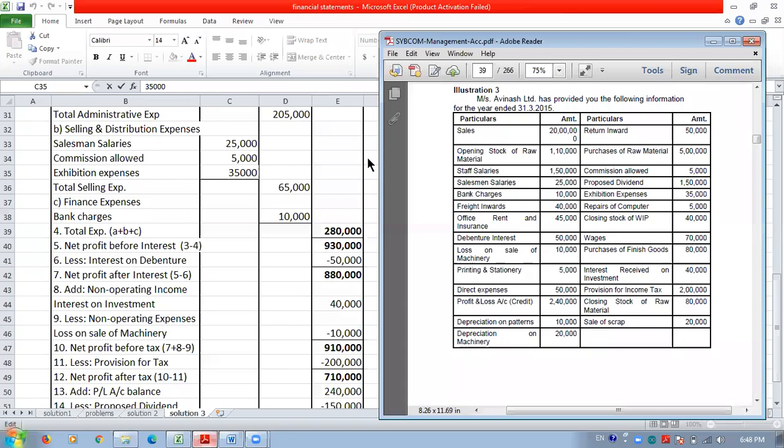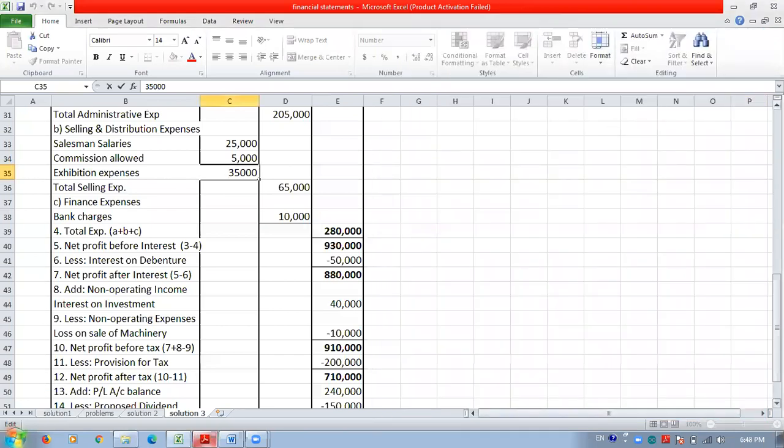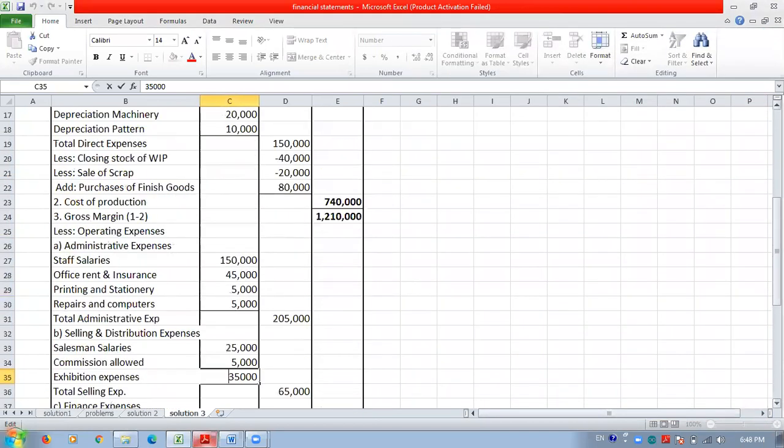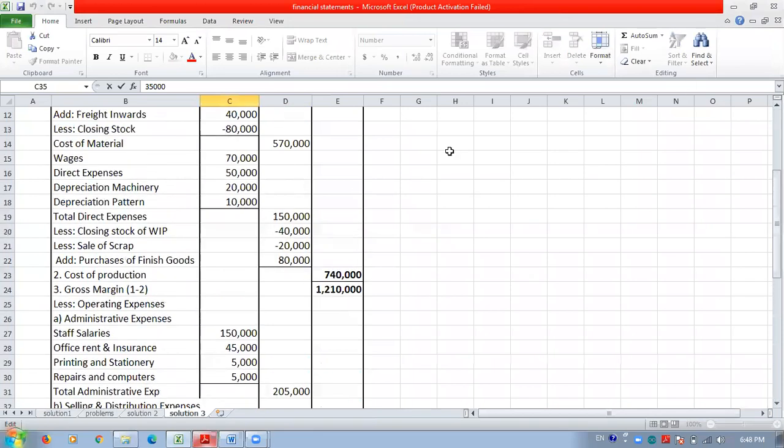It will form part of the cost of material, and it is shown here, 40,000.